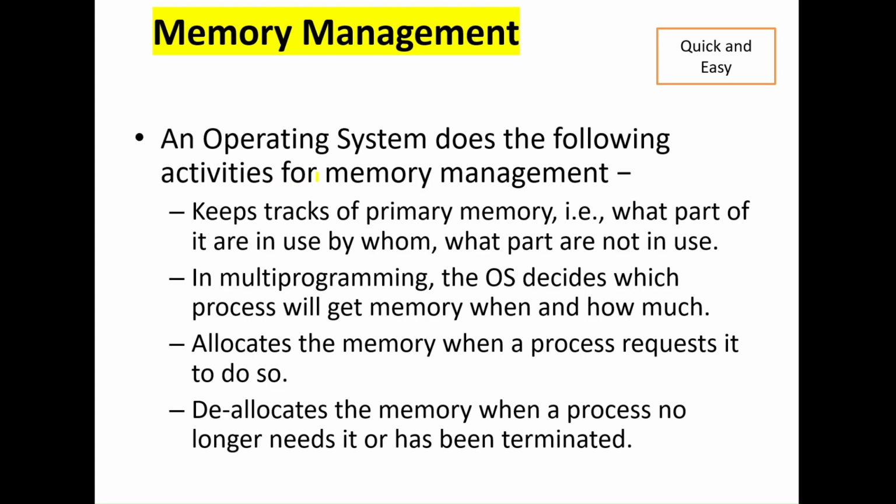What does the operating system do for memory management? It keeps track of all the primary memory, like what part of memory has to be given to whom, and how much time it is given. And with multi-programming, it decides which process will get the memory, when, and how much. It will also allocate the memory when a process requests it.